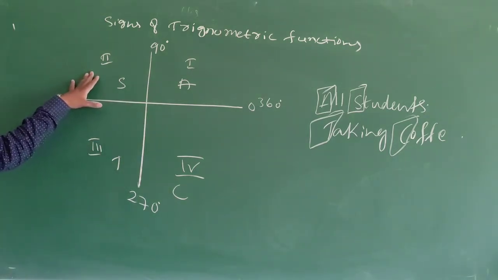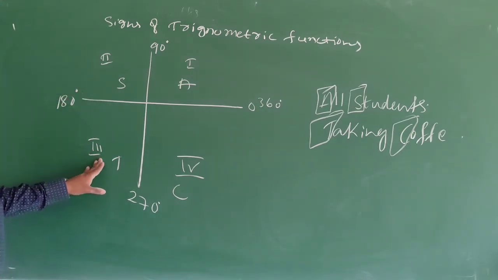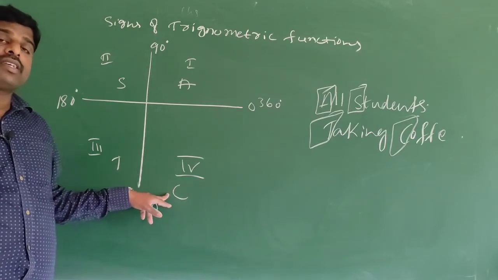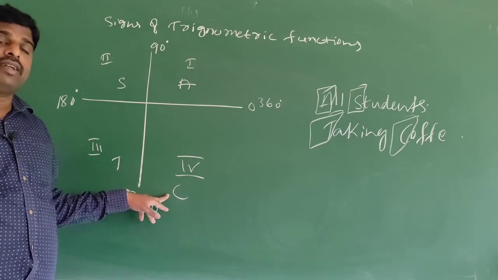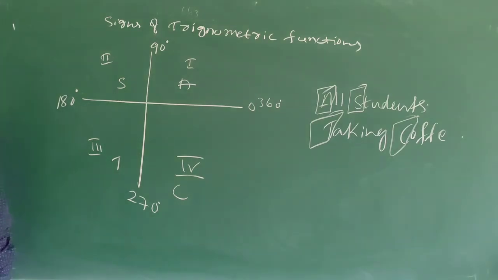Come to the second quadrant. What about sine? Positive. Cosecant? Positive. Cos? Negative. Secant? Negative. Tan? Negative. Cot? Negative. Come to the third quadrant. Tan is positive, cot is positive. Sine is negative, cosecant is negative, cos is negative, secant is negative. Come to the fourth quadrant. Cos is positive, secant is positive, so sine is negative, cosecant is negative, tan is negative, cot is negative. This is the signs of trigonometric functions. Okay, next we will move on.